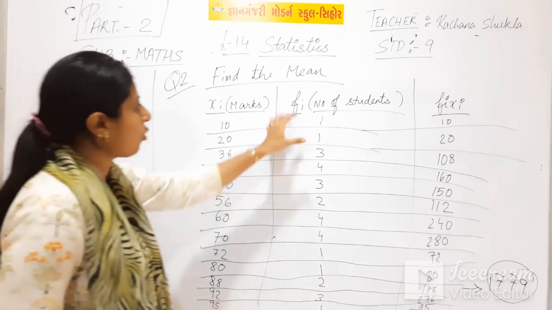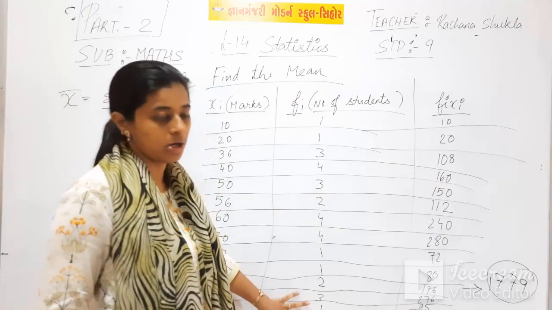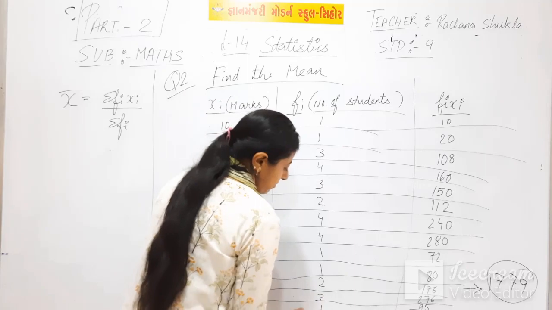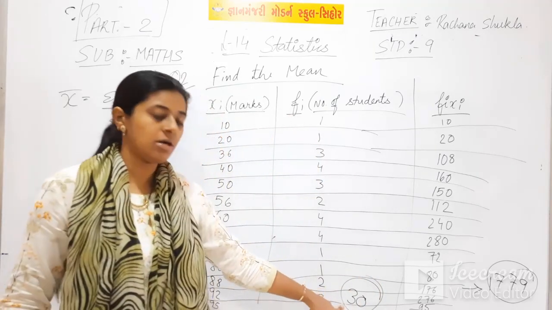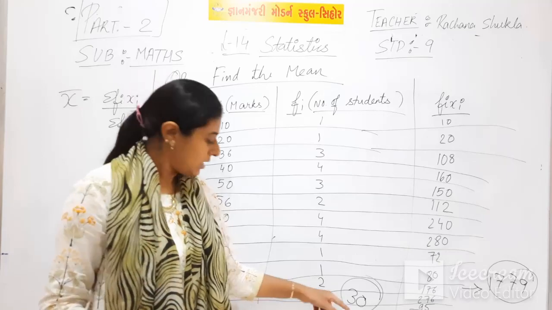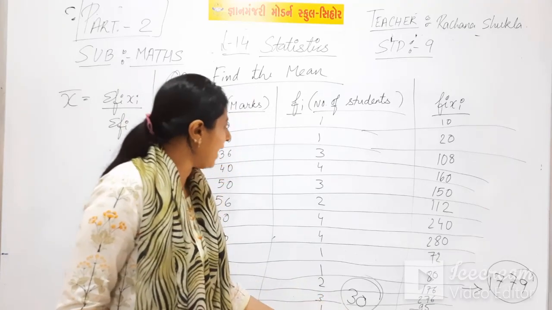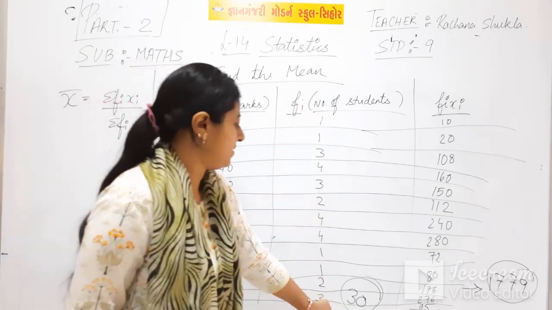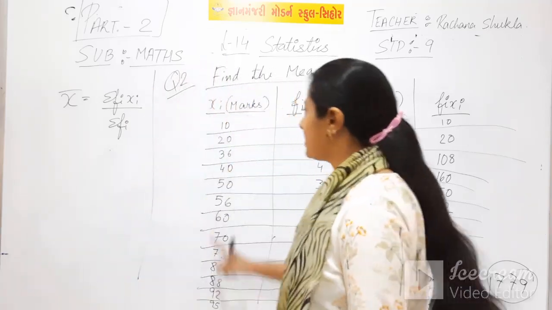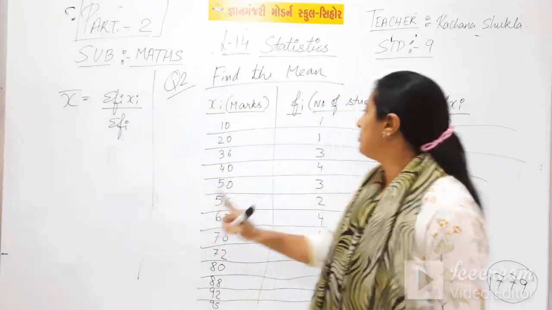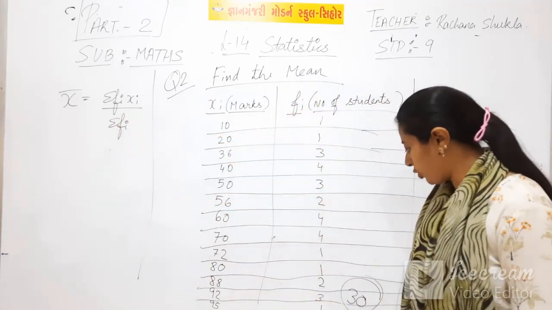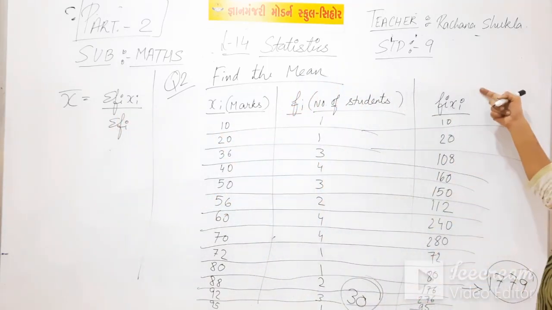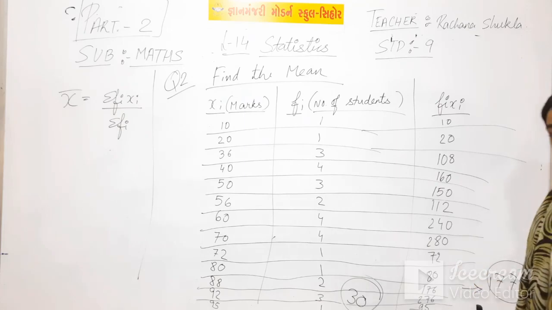And then you will total up the frequency column. The total will be 30. Again I am writing here because I don't have space. You will total up at the bottom, that is 30. That is sigma fi. Sigma means total. This is the total of this column and the total of this column.